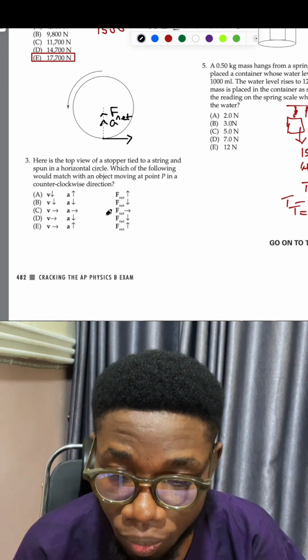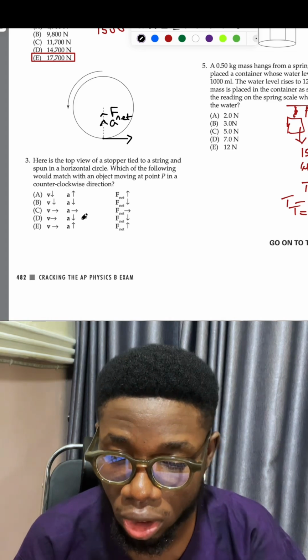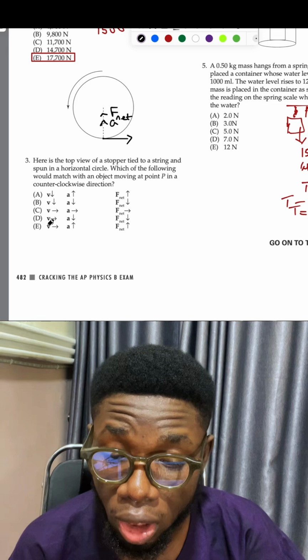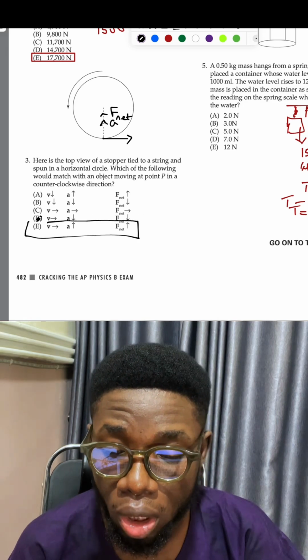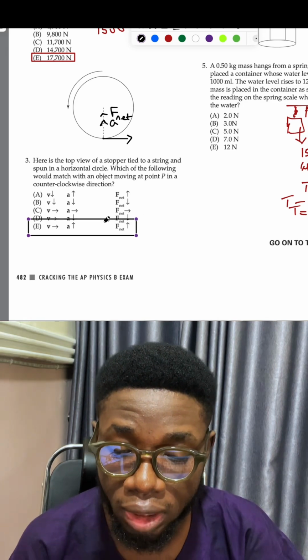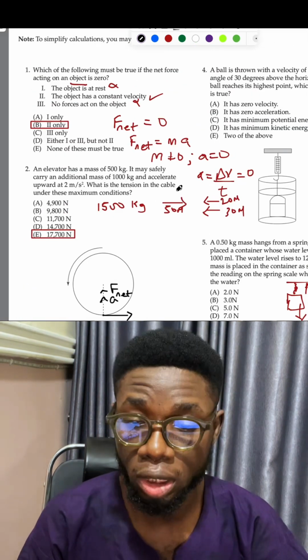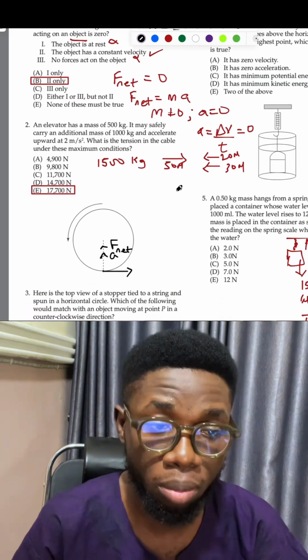If you look at that very well, the correct one that satisfies that is not option A, not B, and not C either. The last option is the correct one. We have V tangential, and then A and F net in the same direction. That will be the correct option. I'll be stopping here at number 3. In my next video, I'll continue with the rest of the problems. I'll see you in the next one.